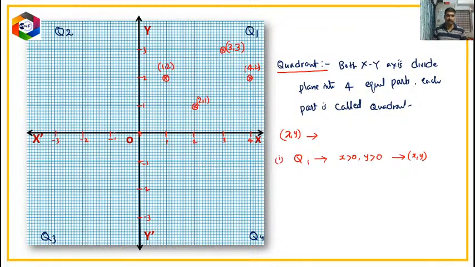So now come to this one. Here I have taken this point. Observe, children. Here if you want to know about the location of this point, horizontally negative 2 units,